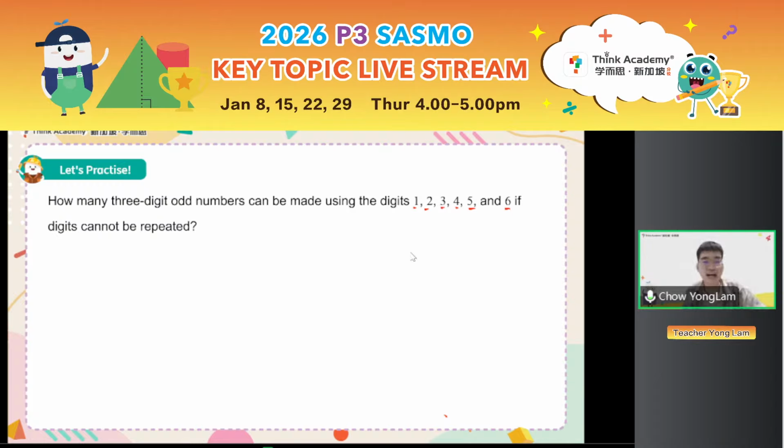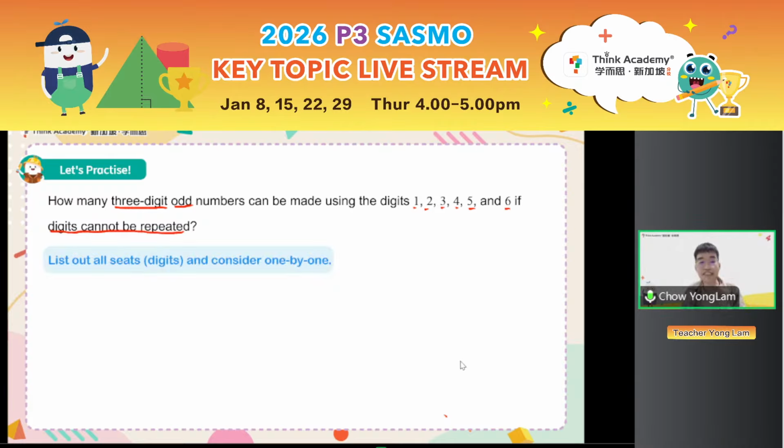We want to know the types of numbers, or the conditions of the numbers we want to create. The numbers must be 3-digit. They must be odd numbers, and the digits cannot be repeated. So whenever you see so many conditions, make sure you don't just write down your answer right away.